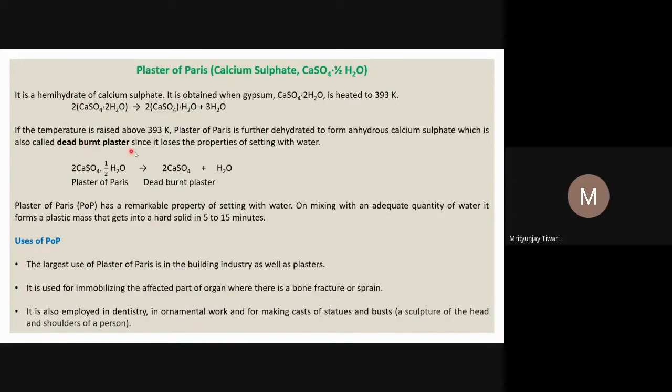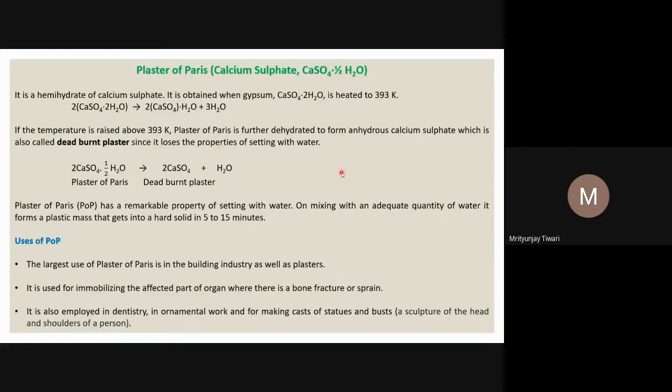The formation of plaster of Paris from gypsum is seen when the temperature is raised to 393 Kelvin. At 393 Kelvin, when gypsum is heated, it forms plaster of Paris. When we raise the temperature beyond 393 Kelvin, even the half water molecule present as water of crystallization in the plaster of Paris gets removed, it evaporates.